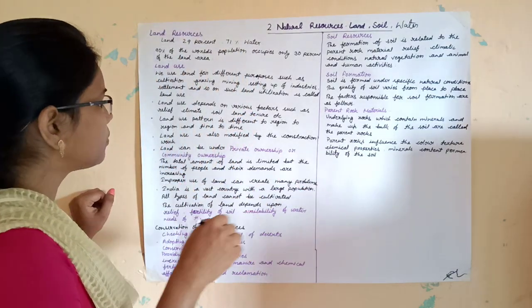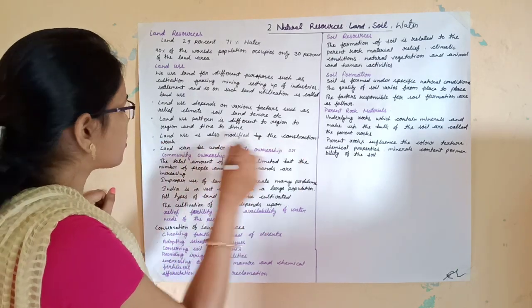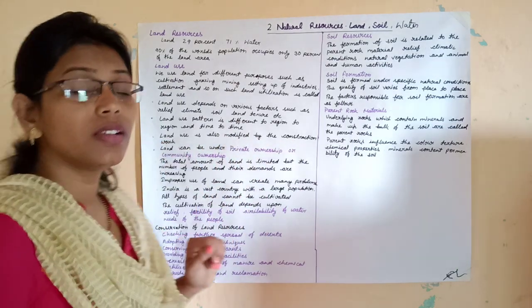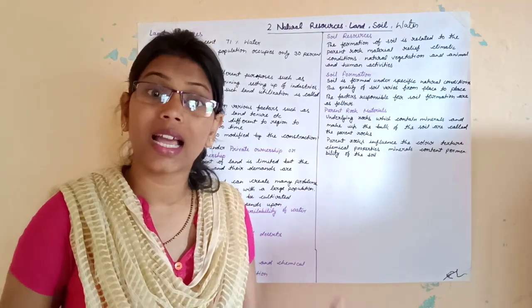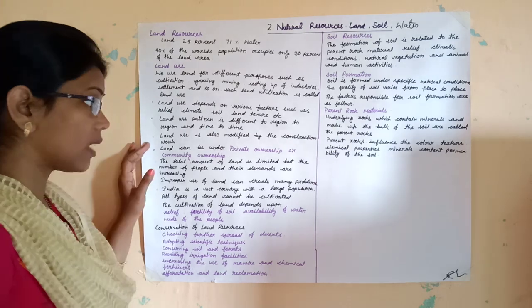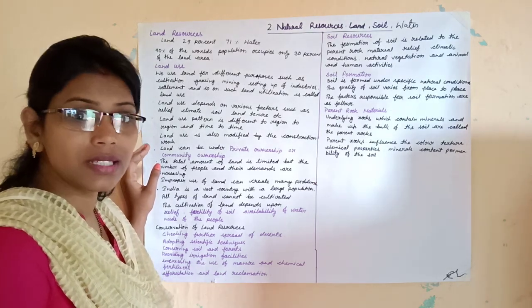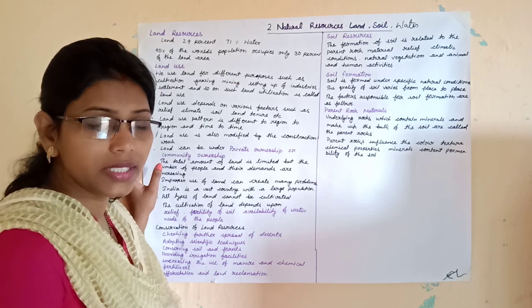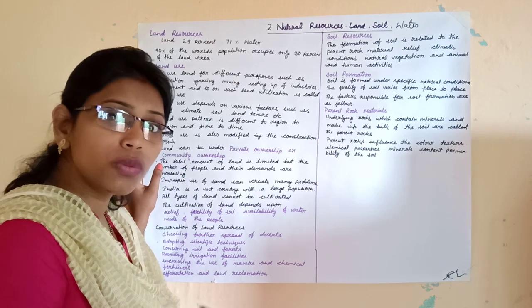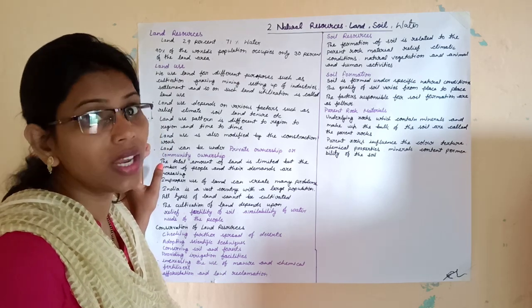Then, land use is also modified by construction work. Children, we can use land by modifying it. Just take an example: we know that prairies are grassland, right? But now most of the prairies are totally converted into agricultural land.